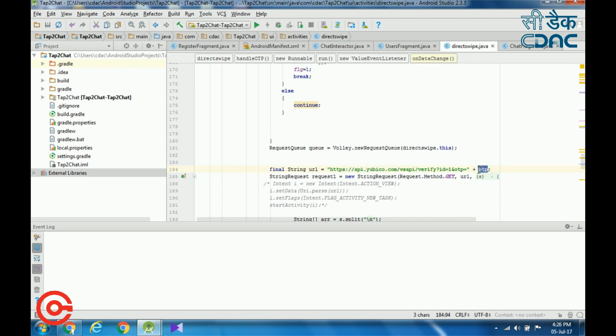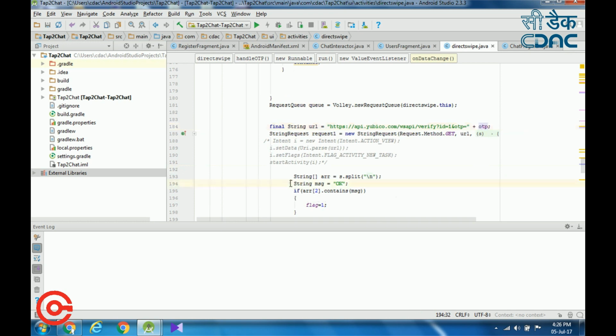It will validate that OTP and give the response back to the application. If that response is status equal to OK, then the OTP is valid. If the response is replayed OTP, then that OTP is not valid and it is a copied OTP. Like that I am getting the response from this URL, so now I am comparing those responses.